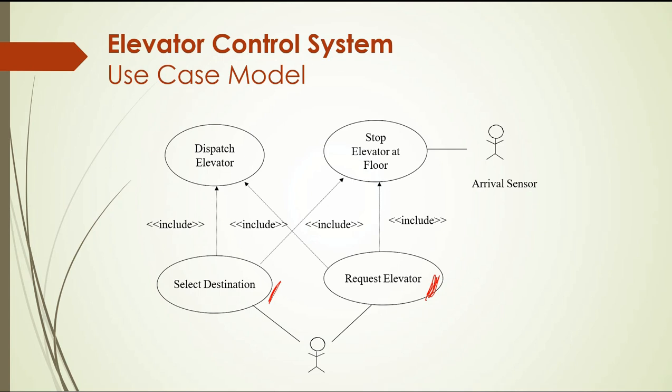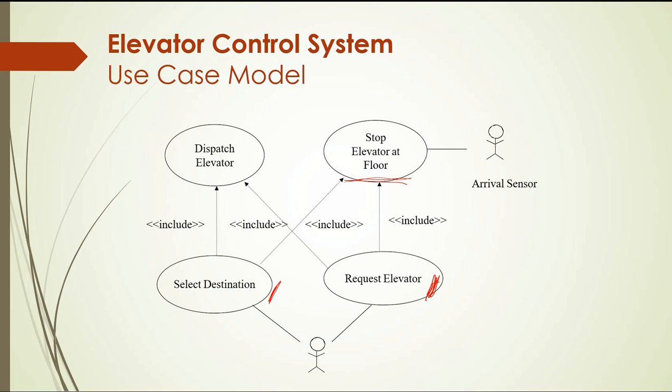For example, request elevator: of course, after you request and you reach your destination, the elevator should stop. We can say stopping the elevator at the floor is also a function. The system should be able to stop at the destination floor. This is also a function, but it is not the main function.